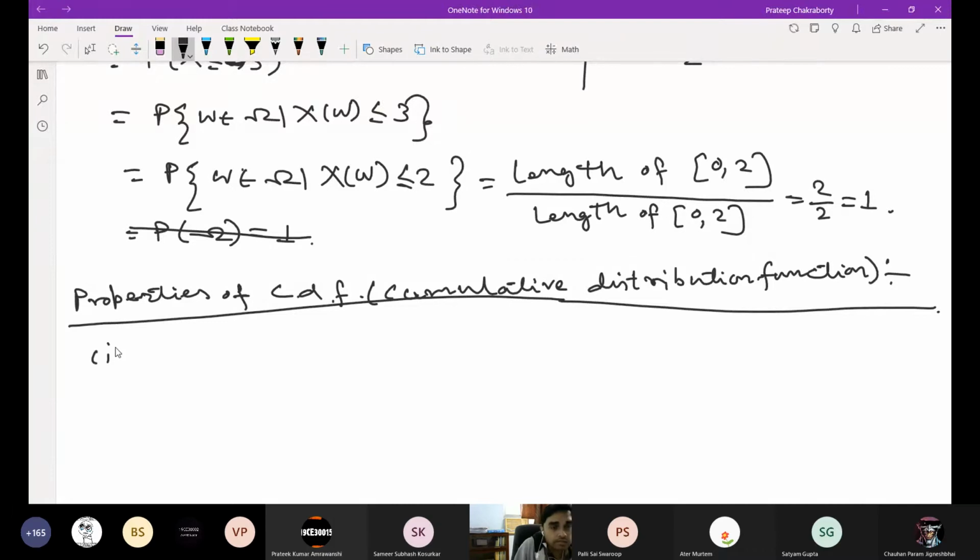First property, can you tell me anything? Any property? Okay, you try first. Zero less equal to F(x) less equal to 1. Is this okay? Because ultimately F(x) is nothing but probability of some event. So probability of anything is greater equal to 0 and less equal to 1.